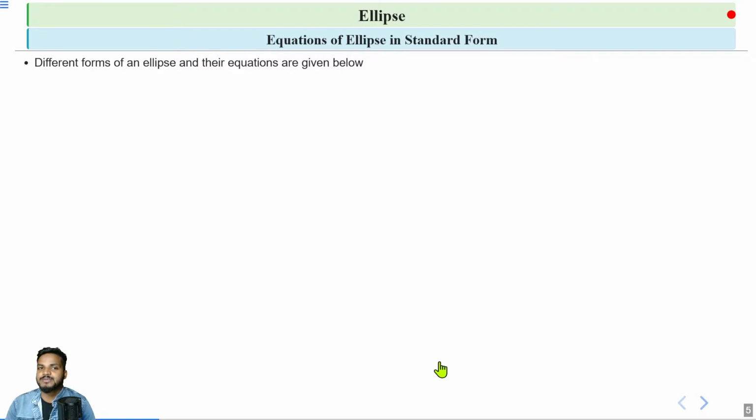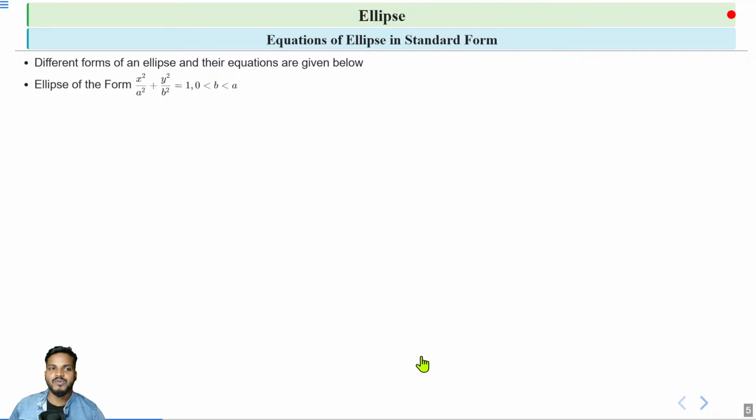Now, the equation of an ellipse in standard form. The equation of an ellipse in standard form is x square by a square plus y square by b square is equal to 1, where b lies between 0 and a.